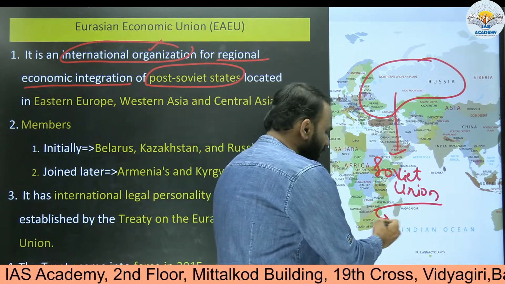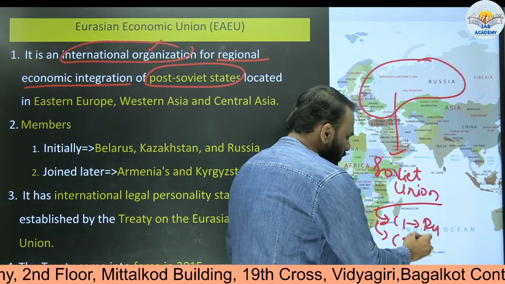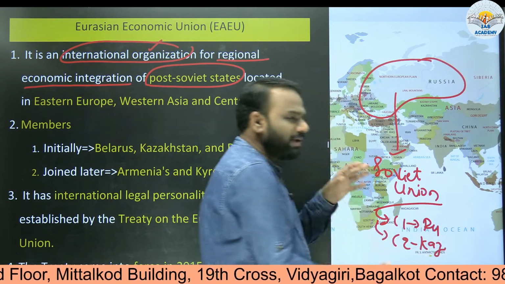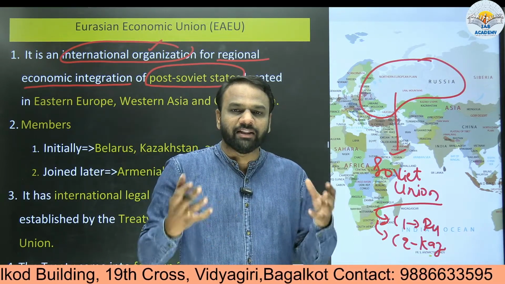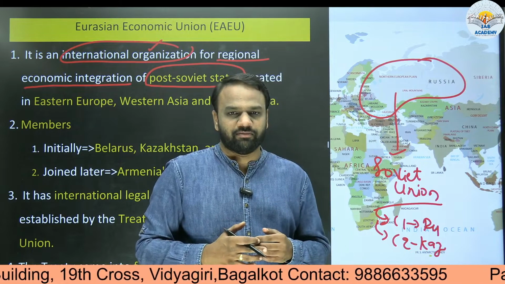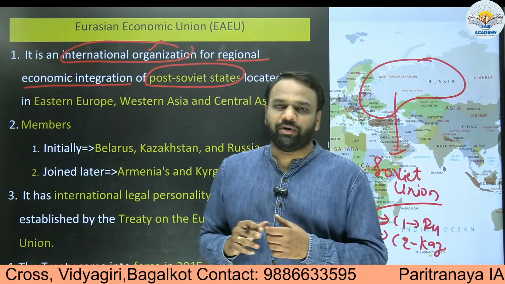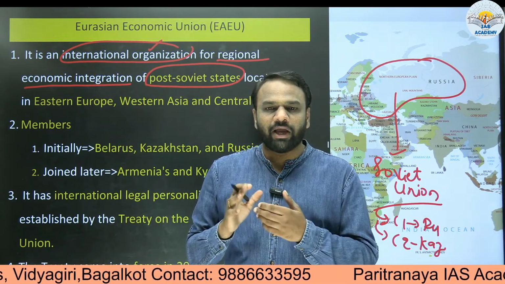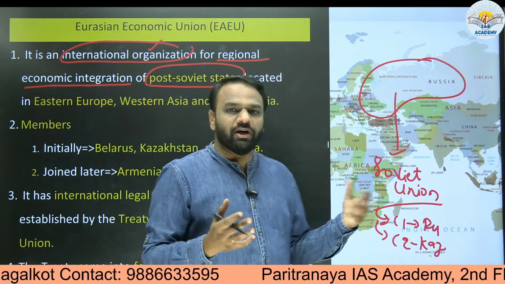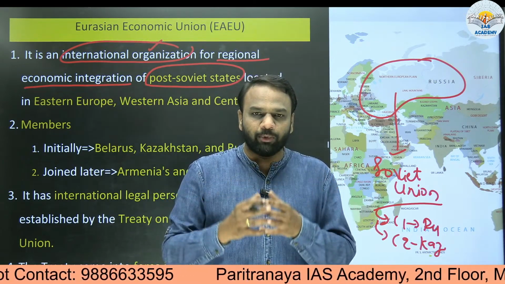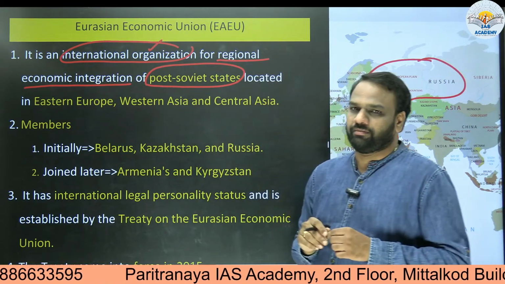For example, country 1, let us assume this is Russia. Similarly, country 2, Kazakhstan, and so on. So many countries emerged. These countries later on united again for economic purposes, and that unity we call the Eurasian Economic Union. So their intention was what? Economic cooperation. Among those new countries which were formed, a few of them came together and formed the Eurasian Economic Union to achieve economic integration.